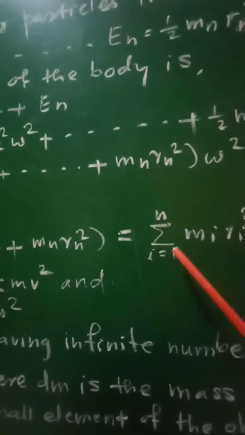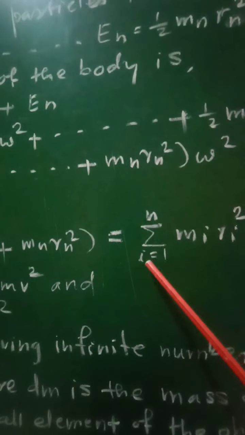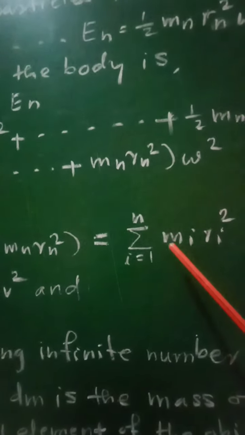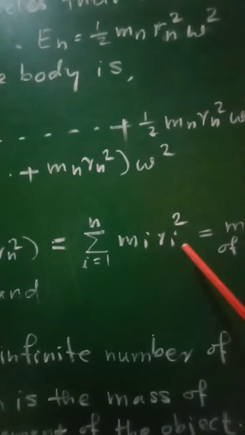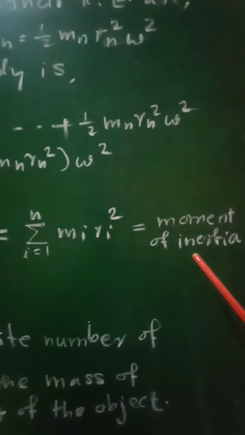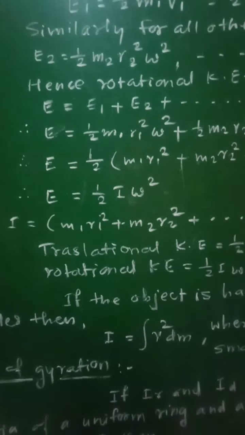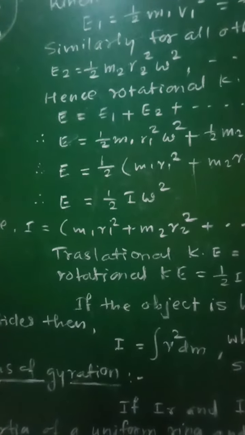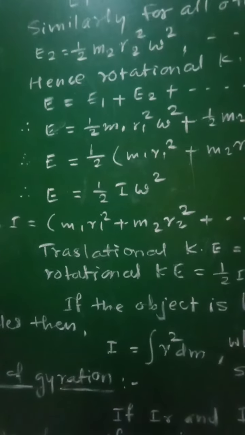That is nothing but I equal to summation, i takes values from 1 to n, mi ri square, which is nothing but the moment of inertia of that whole body, and therefore we can write E is equal to half I omega square.